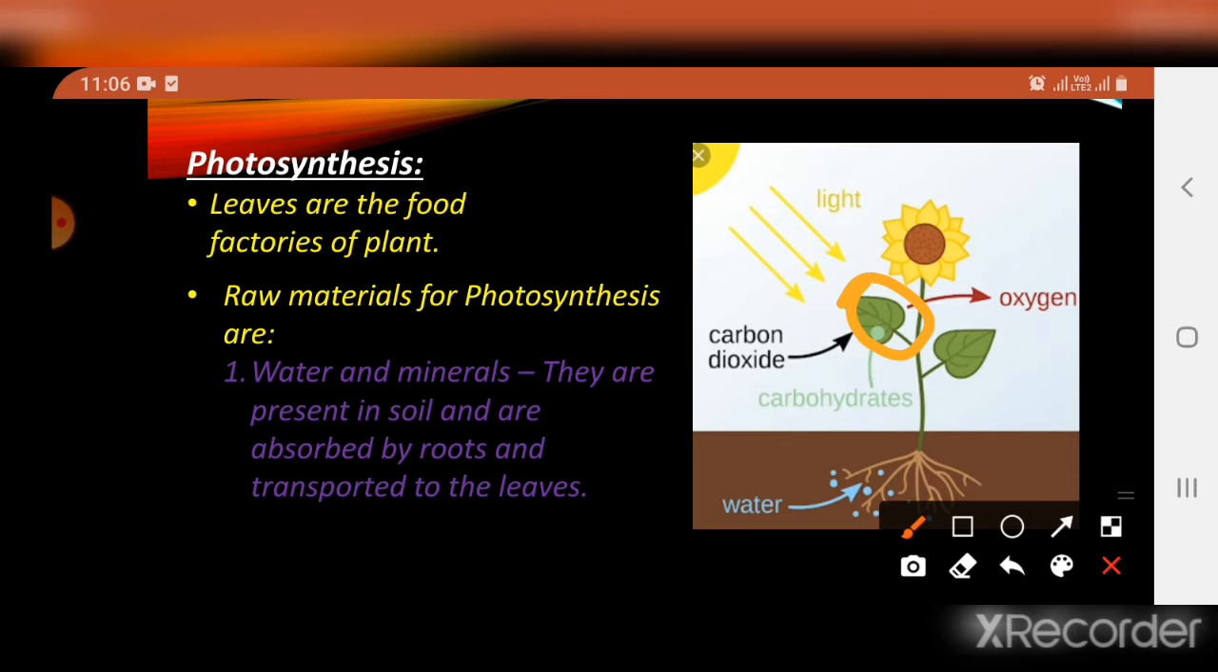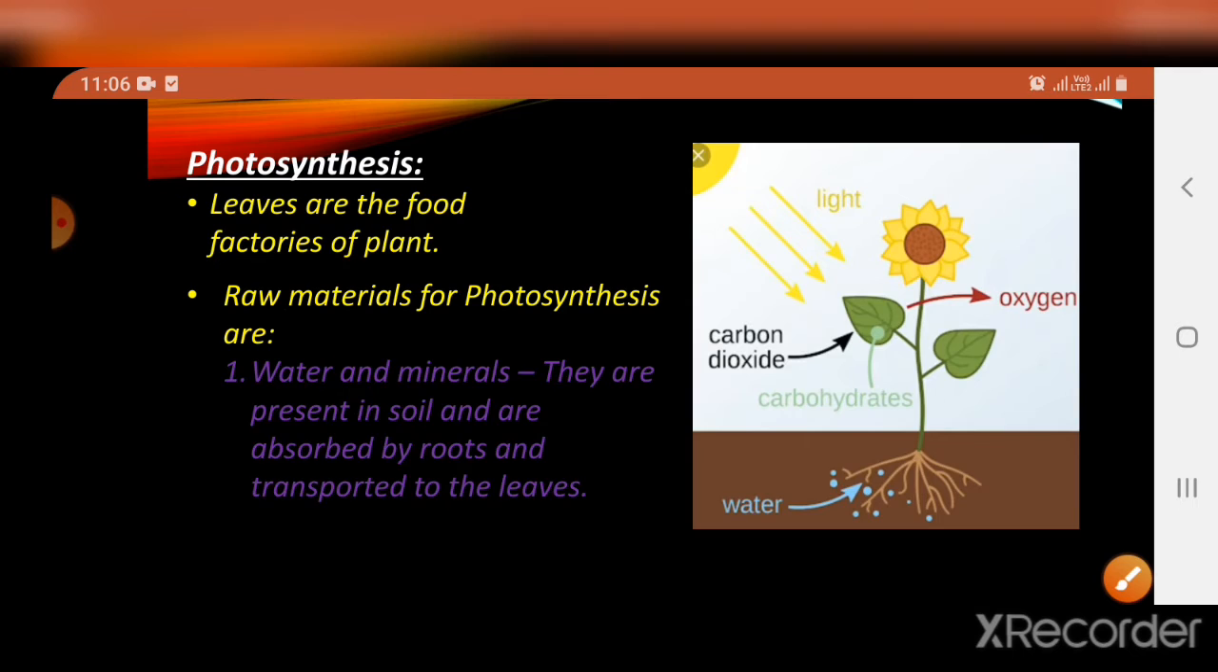So the light is absorbed by chlorophyll, and carbon dioxide is absorbed by stomata, the tiny pores present on the surface of the leaf. The carbon dioxide is taken in and oxygen is given out. So when these three combine and photosynthesis is occurring, the result will be the food, right? It is the carbohydrates, which are the food of the plants. They are stored in the form of starch. It is stored in the leaf but in the form of starch.